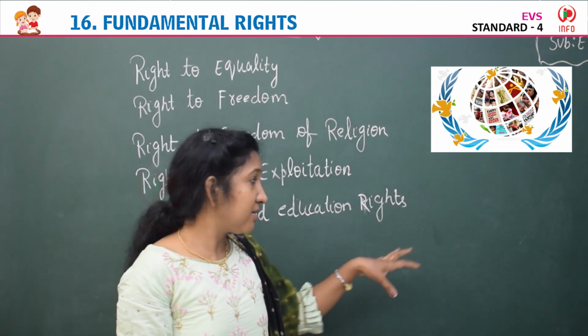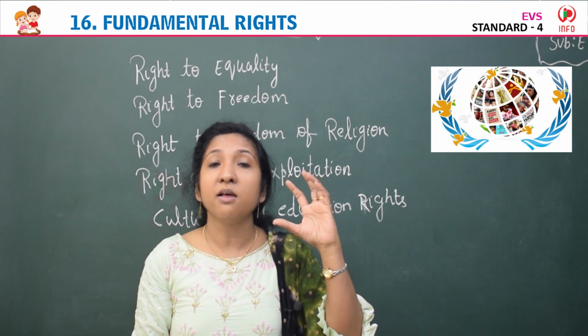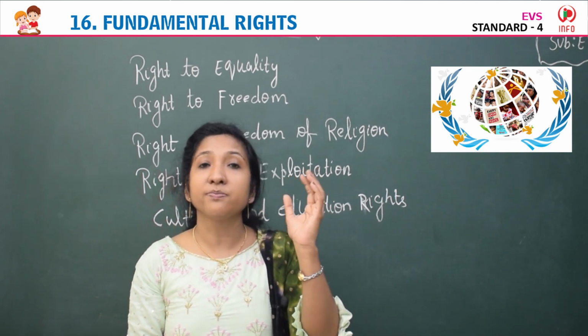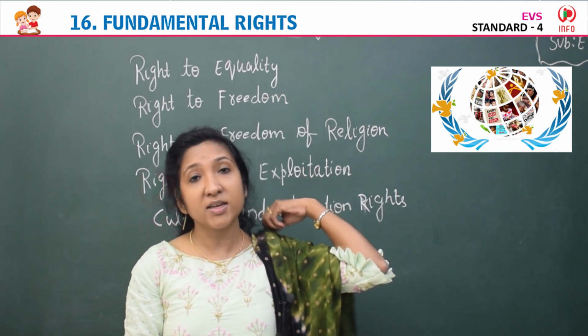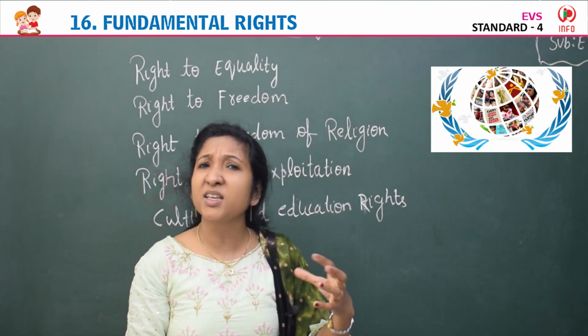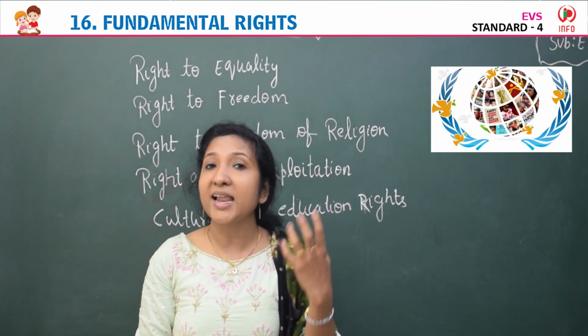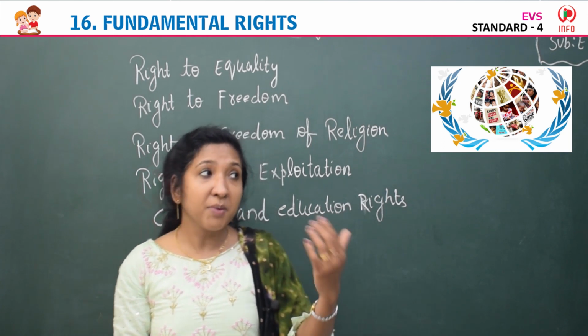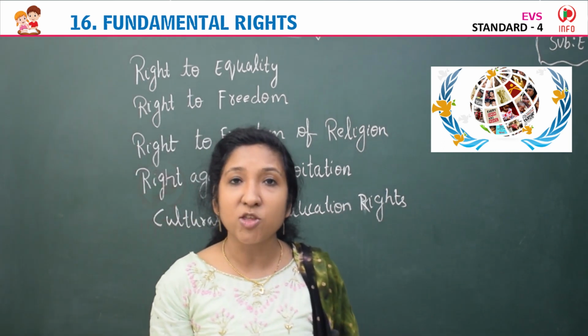So, this right especially protects the interest of the minorities. Minorities means the people those who are very less in the community. Some people speak in different language.